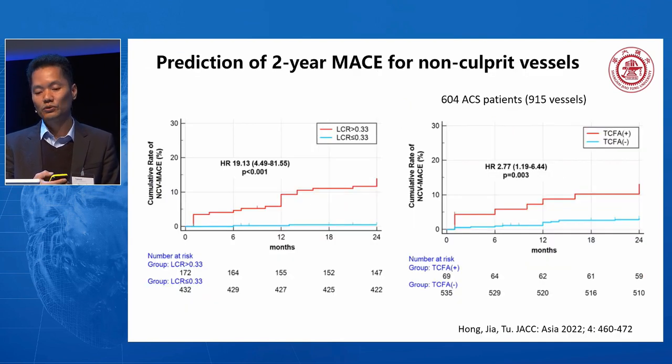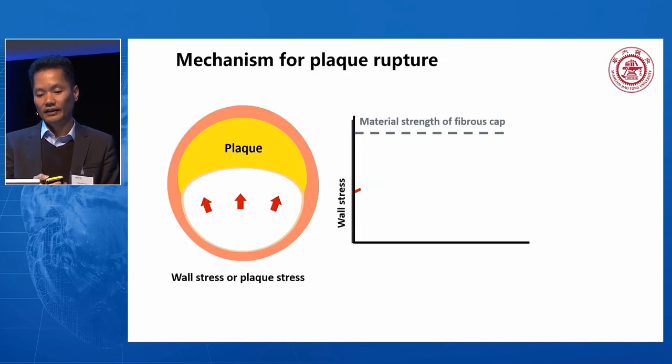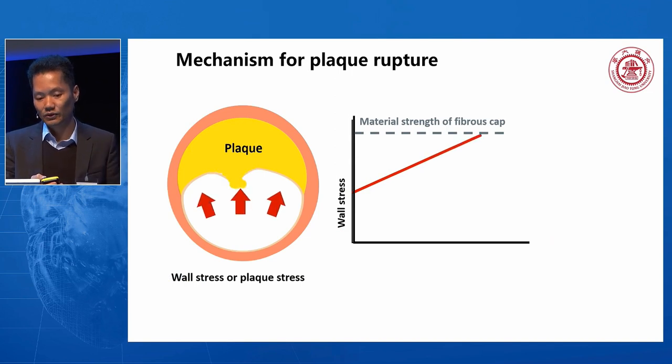Whether this holds true in practice, we published data recently with Harbin University Hospital. In the validation of 915 vessels from 604 ACS patients, we found that the LCR is an independent predictor for non-culprit vessel-related events at 2 years follow-up, with a hazard ratio of 19.13, which was higher than TCFA, as expected. But this remains an imaging feature. The true mechanism or trigger for plaque rupture is the mechanical factor.